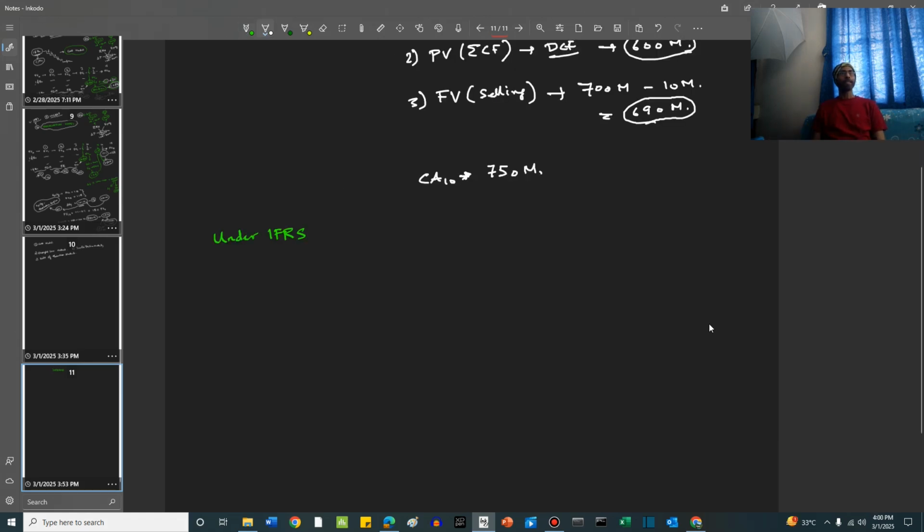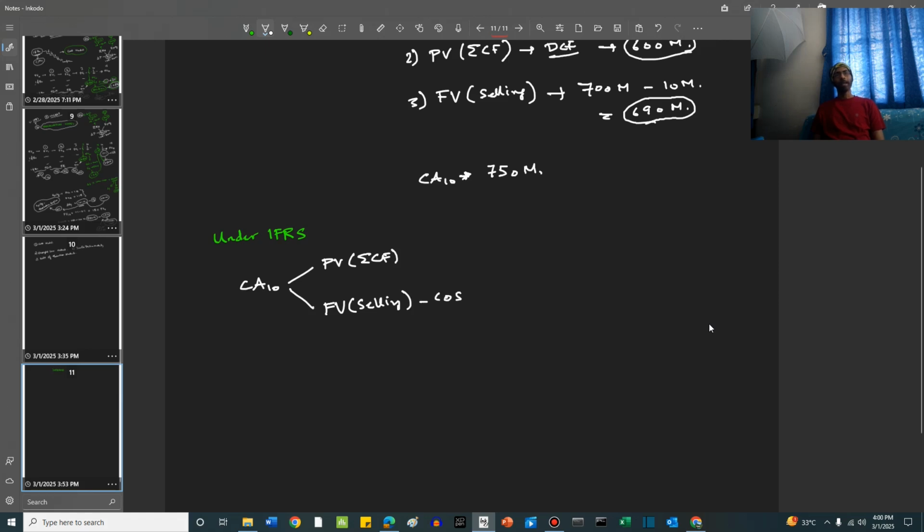What IFRS does is, it takes the carrying amount at period 10 and compares it with two values. One is the present value of the future cash flows, and second is the fair value when the product is sold minus the cost of selling the product.